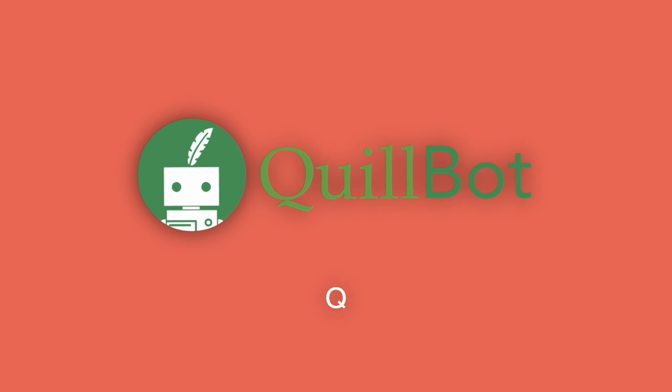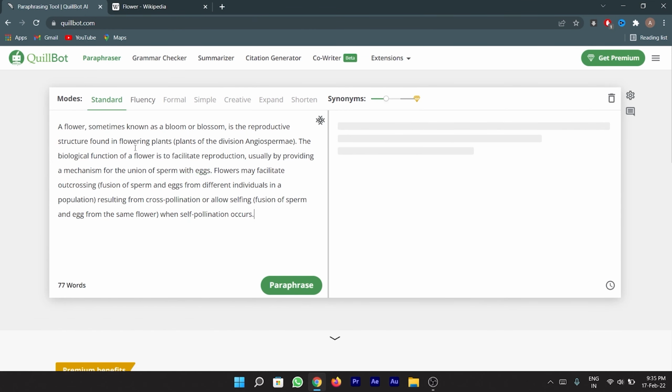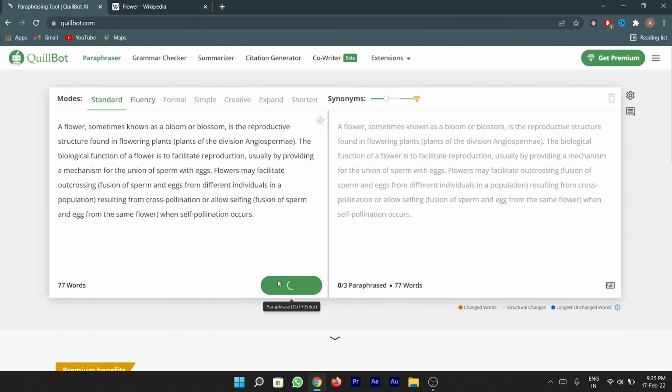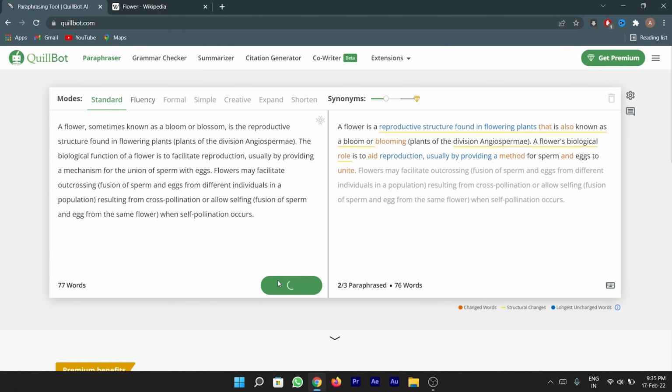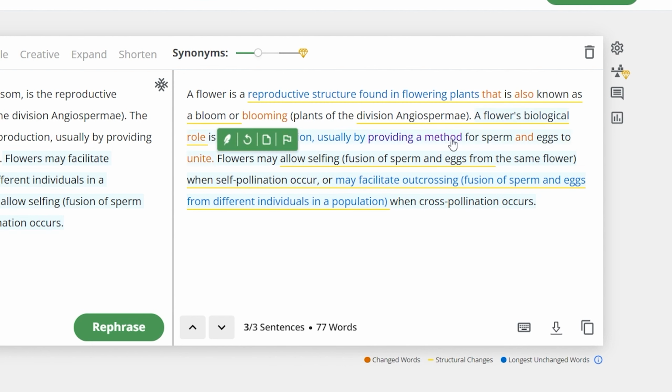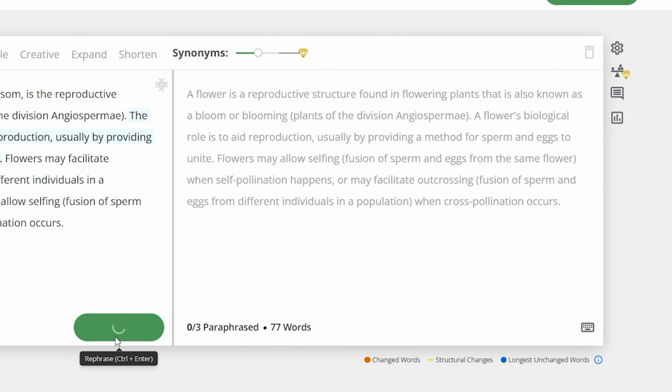The second website I'm going to discuss is QuillBot, which is a fantastic tool for students and writers. Its main function is paraphrasing. Simply type or copy-paste the written content into the left box, then press the paraphrase button. The entire written content will be automatically paraphrased for you by this website. You can also edit the words in the newly paraphrased version of your original content to suit your requirements. You can also rephrase your written content once again if you want.